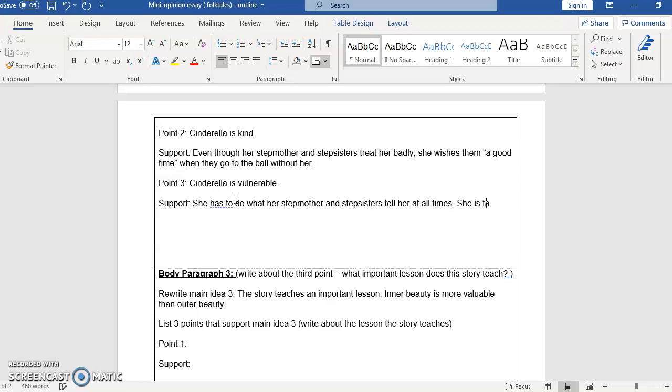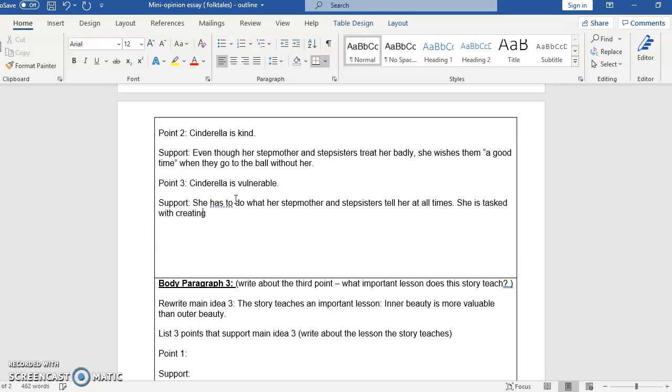She is tasked with creating dresses for them, and they speak unkindly while she is creating them.